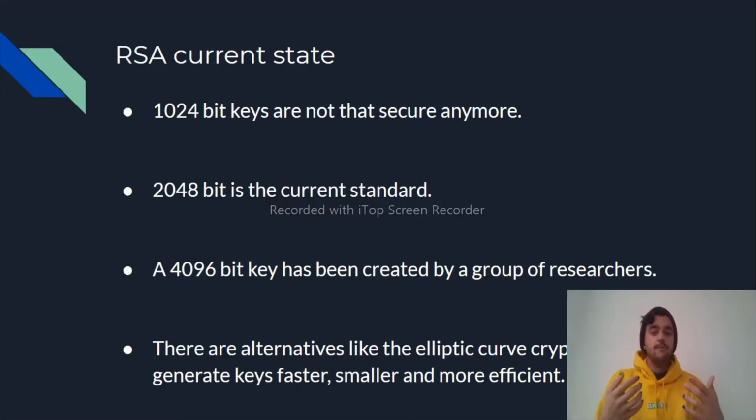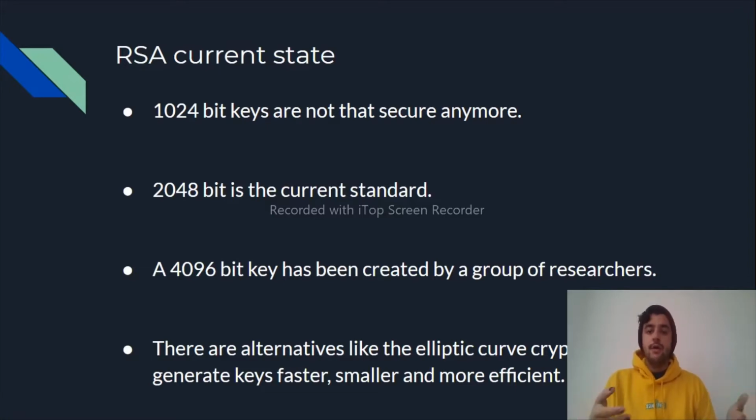It has to be said that in this group of researchers, one of the main creators of RSA was working on this, Shamir. They generated this other key, which is bigger than the 2048 one.